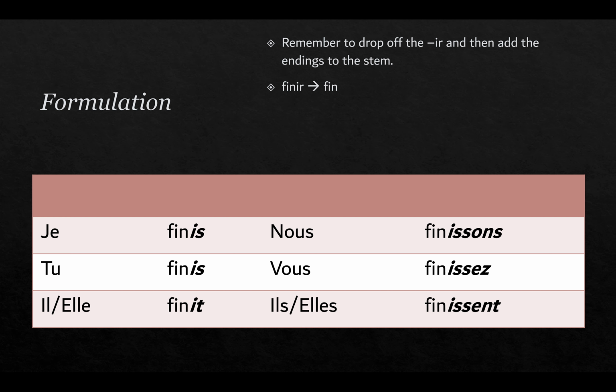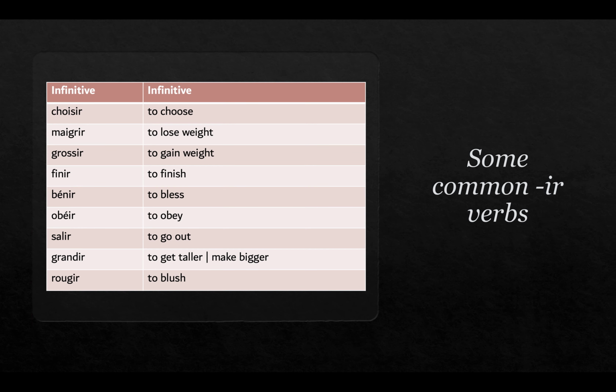So it's a pain on the plural side, but it just has to be memorized. Once you get used to it, you have a lot of fun with it, but it does have to be memorized. You will find it to be very interesting with the subjunctive, and you definitely hear the difference. So, okay, some common IR verbs: choisir, to choose; maigrir, to lose weight, everyone's favorite word; grossir, to gain weight; finir, to finish; bénir, to bless; obéir, to obey; salir, to go out; grandir is to get taller, but it's also to make bigger.